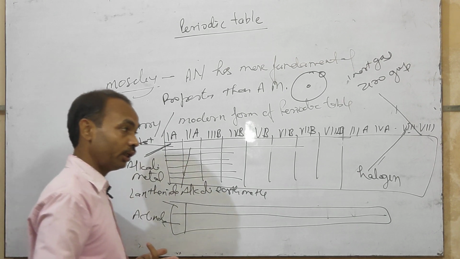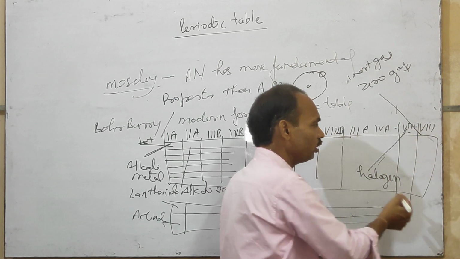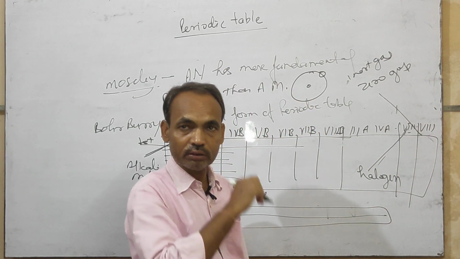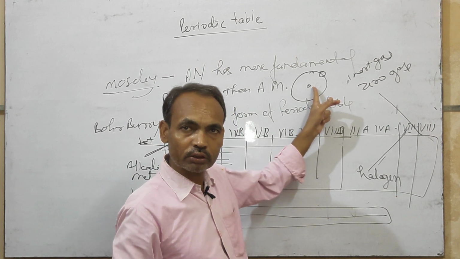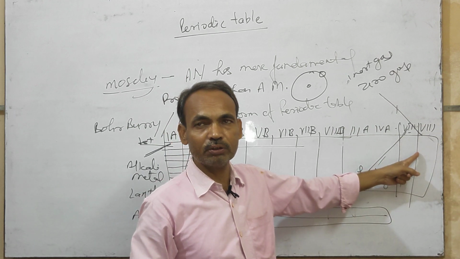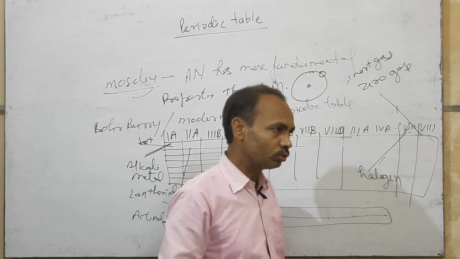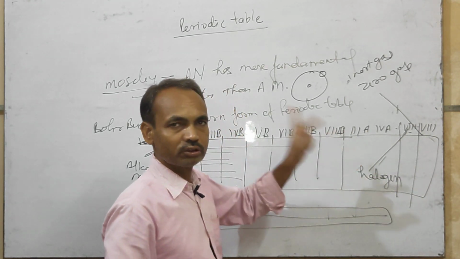According to the rule of halogens, all the elements have one electron less than the inert gas configuration, and hydrogen also has one electron less than the nearest inert gas configuration, helium. So the place of hydrogen is not certain.